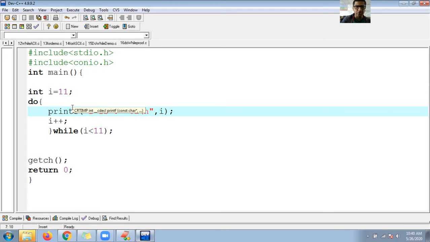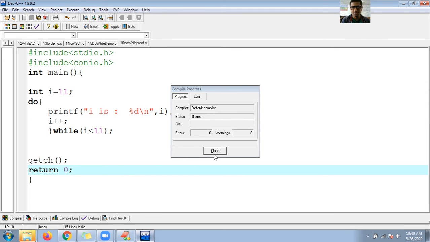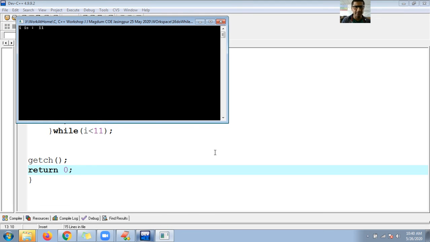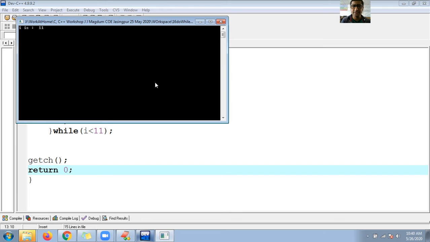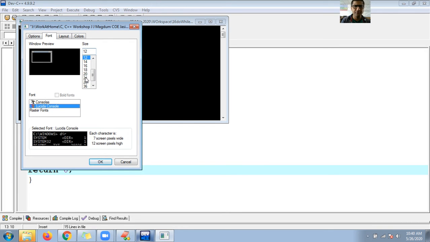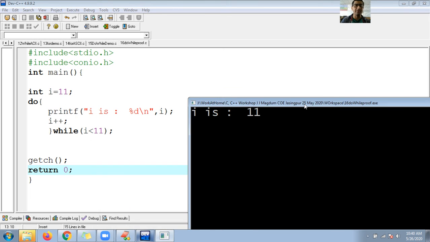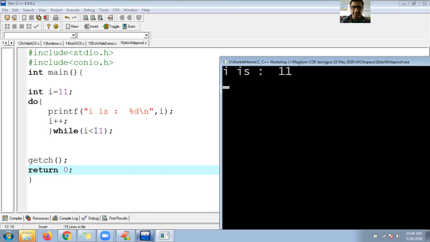Let me run. Control F9. Successfully compiled. Control F10. So you can see here guys, each time the font increases. You can see here I is 11. So without checking the condition, your do block gets executed.